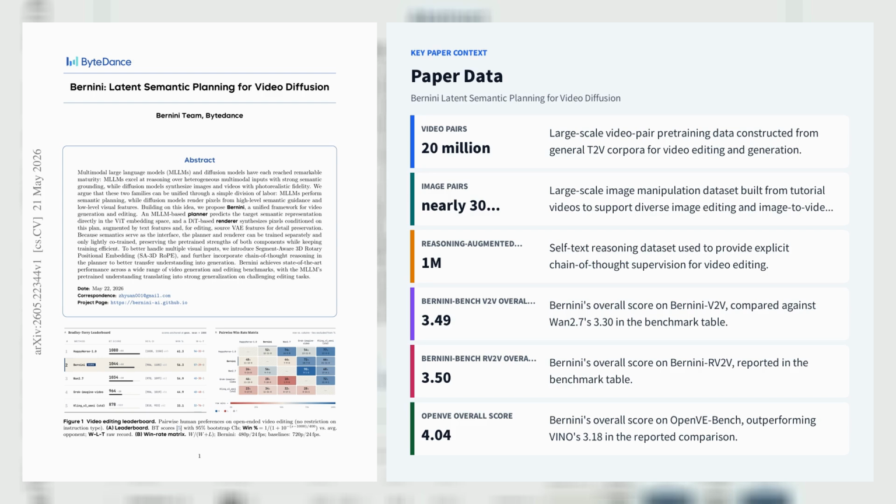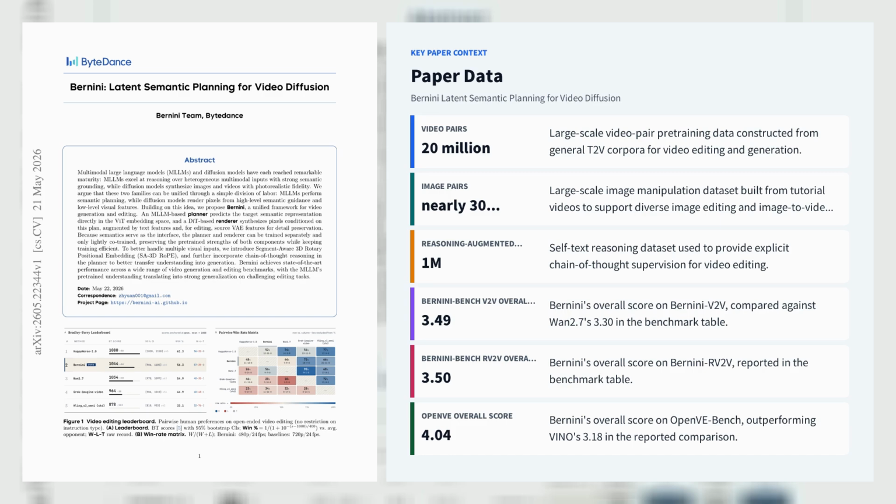Its main novelty is treating ViT embeddings as the semantic interface, which lets the planner and renderer be trained mostly separately and then lightly co-trained, reducing interference while retaining pre-trained capabilities. The paper adds segment-aware 3D rotary positional embedding, or SA 3D RoPE, which injects segment index phase modulation so the renderer can distinguish multiple reference images or videos that share the same spatiotemporal coordinates, and it adds chain-of-thought reasoning in latent space to improve instruction following.